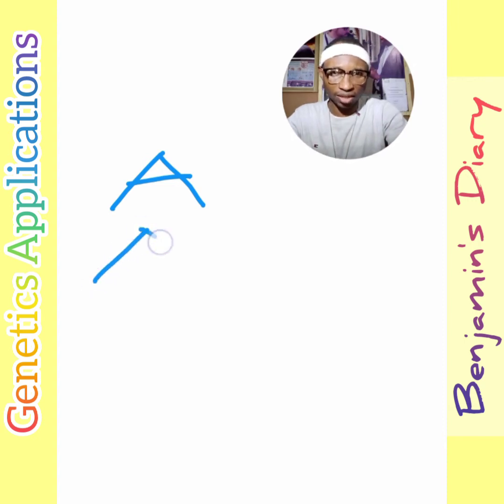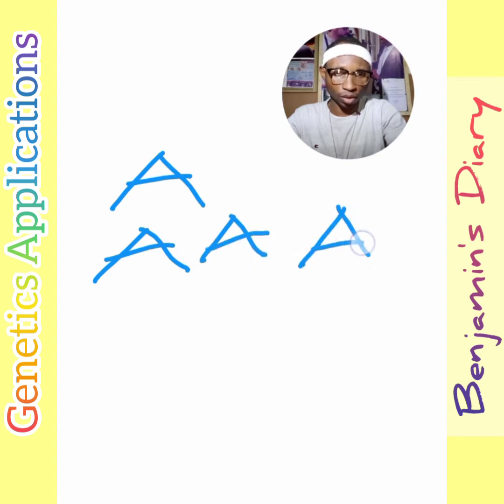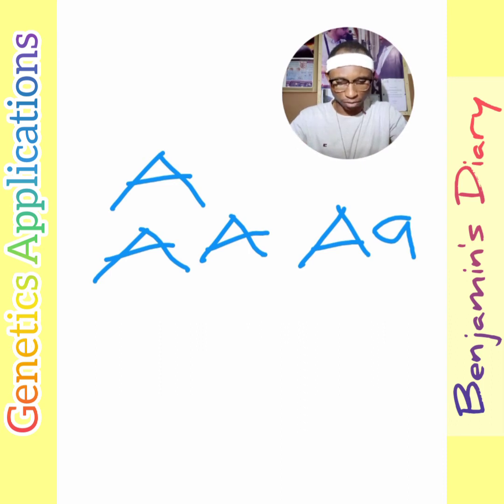So we have a normally pigmented woman. What did we represent melanin pigmentation as? Capital A. So in genetics, if the woman was normally pigmented, that means she's either capital AA, homozygous normally pigmented, or heterozygous normally pigmented, but she is pigmented.